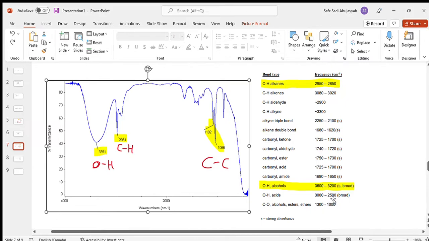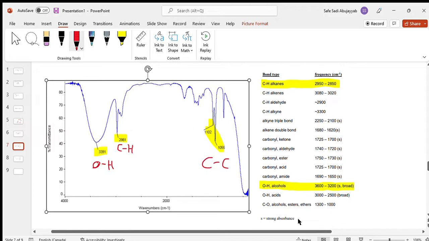Oh, yeah, it's actually right here. Sorry, this is my bad, I missed it. So it actually was on our thing the whole time. It's actually down here. I don't know why it goes 1300 to 1000, but between 1000 and 1300, we usually have C single bonded to an O for alcohols, esters, and ethers, and this would make sense. So that was actually my mistake. So we do have a C single bonded to an O instead.